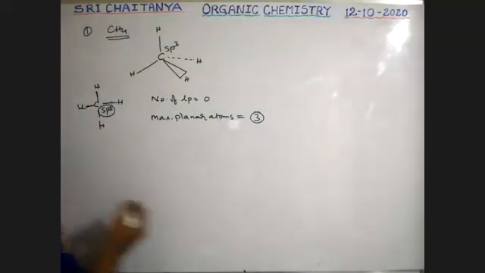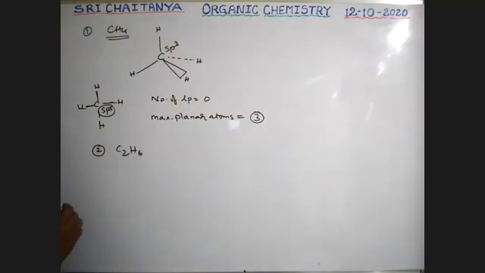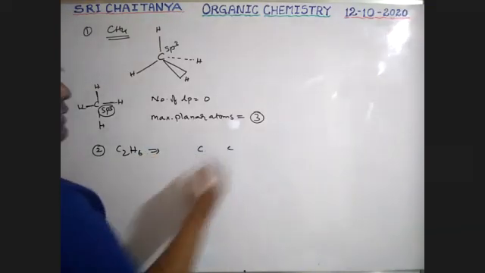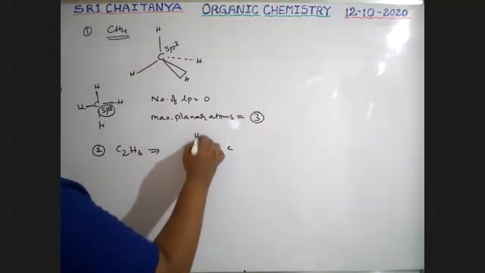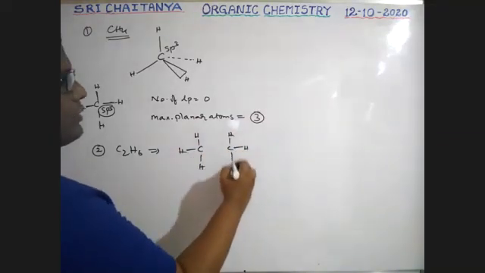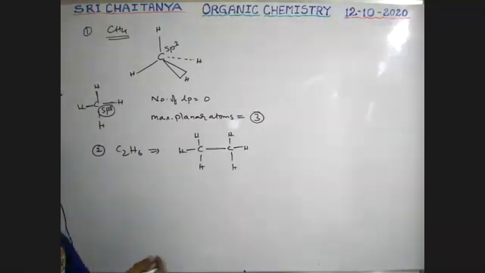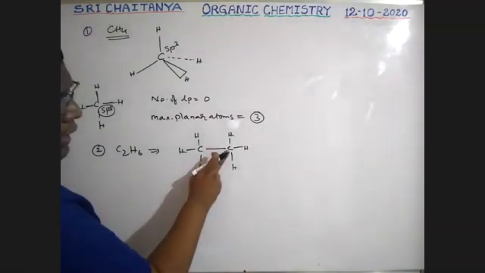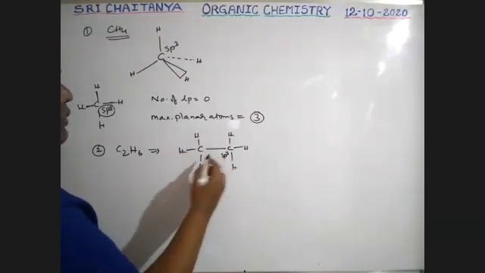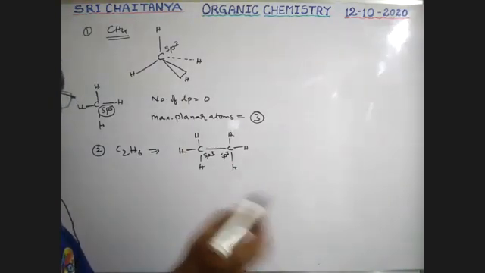See here, second one, C2H6. I'm representing it like this, 2 carbons. 6 hydrogens, shared equally, 3 hydrogens and 3 hydrogens, because carbon has a maximum of 4 bonds. All are sigma bonds. That's why this carbon is sp3, and this carbon is also sp3. Both the carbons are sp3.